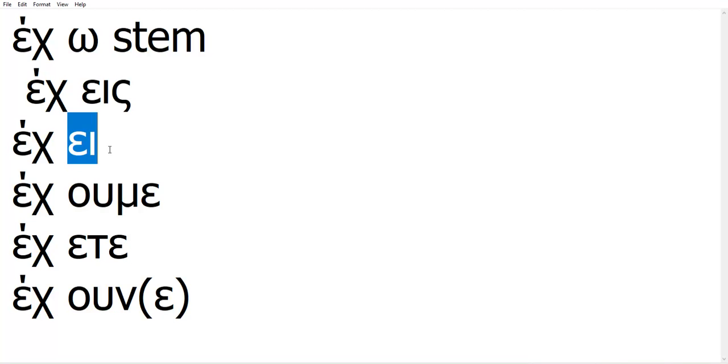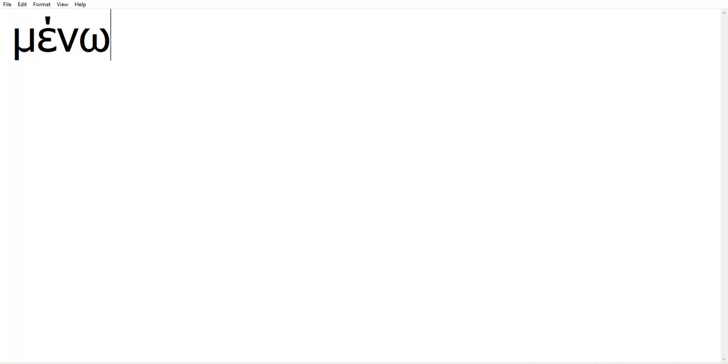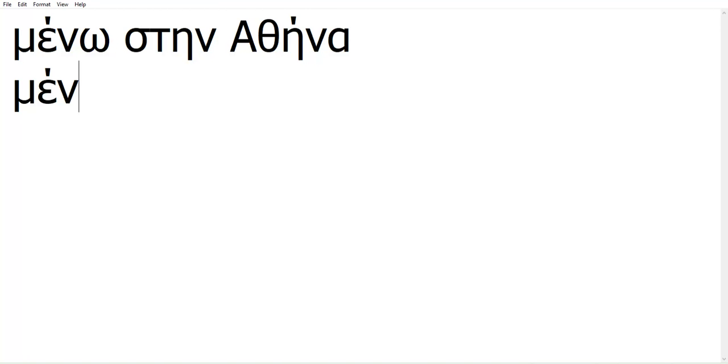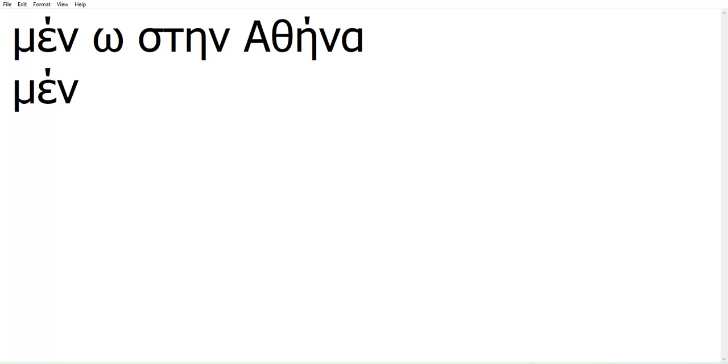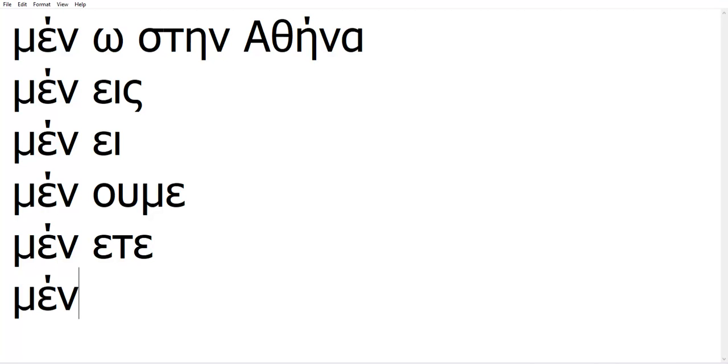Now let's look at some more verbs. I said before the verb μένω, to live. So μένω στην Αθήνα means I live in Athens. Okay. Μένω. I should first separate the stem. This is the stem here. You see it is stressed. This is the ending. You see it's a vowel. The stem ends with a consonant. All these things are important to observe. Μένεις. Μένει. You see the stress stays on the same place. Μένουμε. Μένετε. Μένουν.